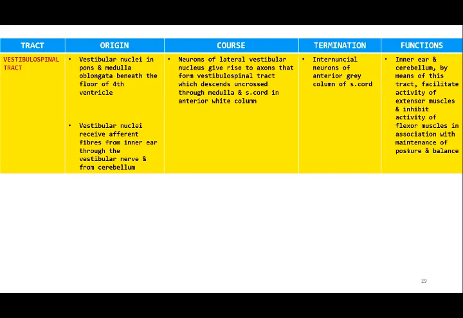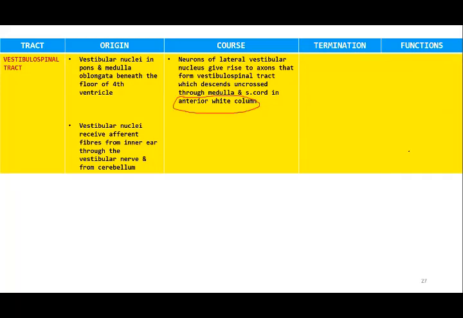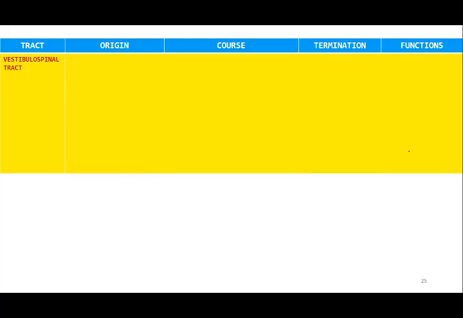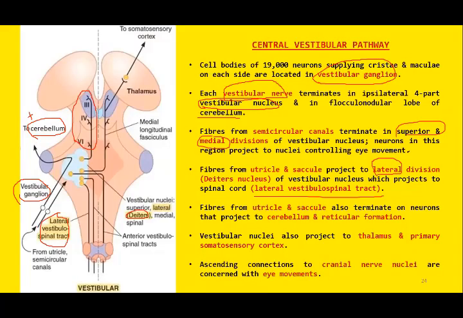So this is all for today's session. Today we discussed the components of the vestibular apparatus. The vestibular apparatus includes the 3 semicircular canals and the otolith organs. The 3 semicircular canals, anterior, posterior, and lateral, are meant for detection of angular acceleration.